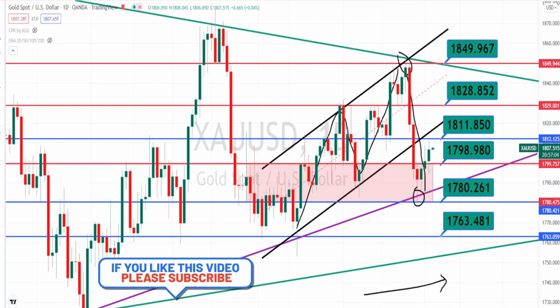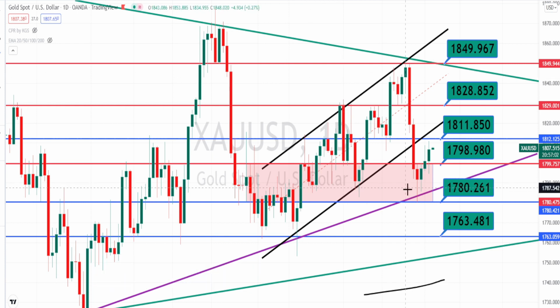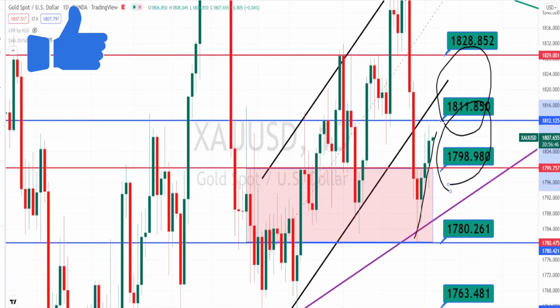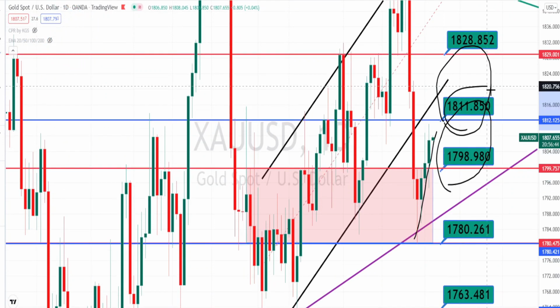Currently it is in a very nice bullish trend, but we can notice that the level of 1811 is acting as a very strong resistance and 1798 is acting as a very strong support, and the current price action is trading within the support and resistance levels of 1811 and 1798.